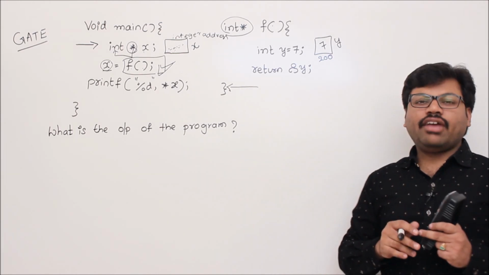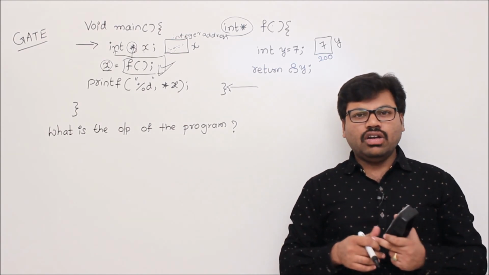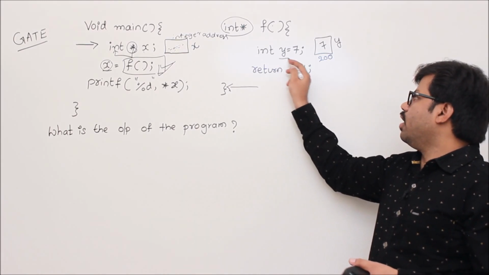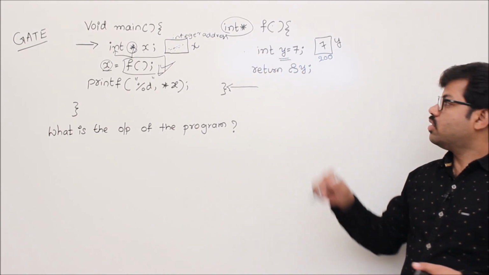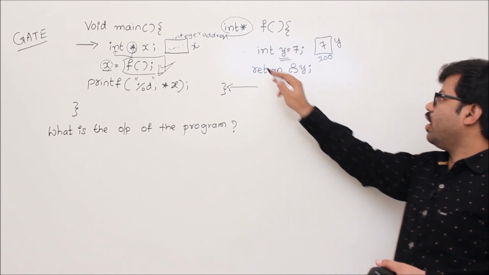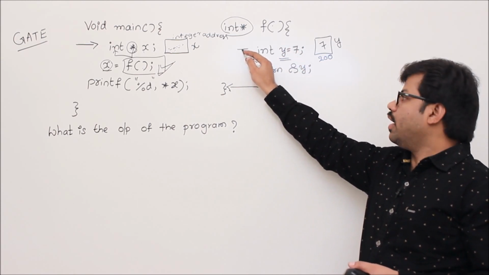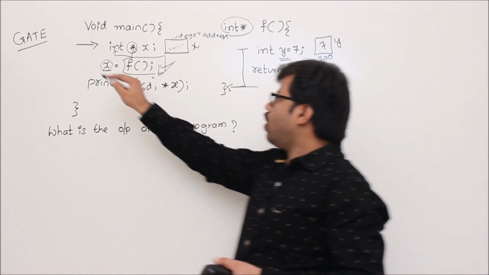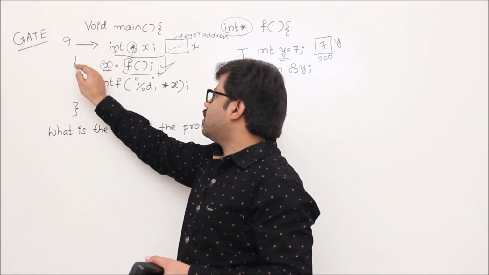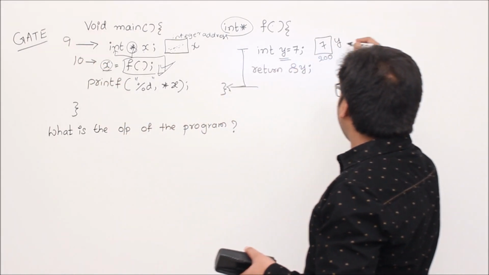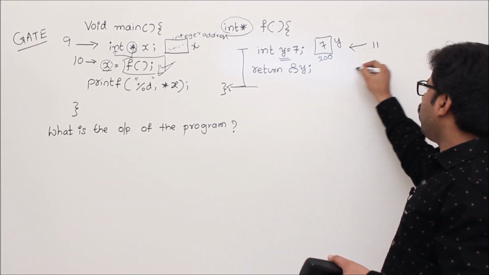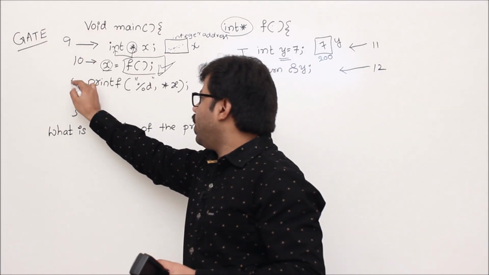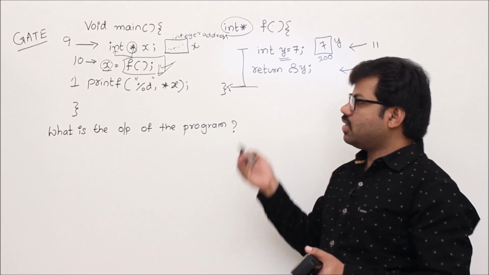Recall the lifetime of any local variable which is automatic or register. This is an automatic variable, isn't it? Because you have not written static. Such a local variable's lifetime is only from the point where it is created to the end of the function execution, right? Let me give a timeline so that you can understand. At 9 o'clock you executed this line, after that this line at 10 o'clock, then at 11 o'clock your control comes here, and at 12 o'clock your control comes here. Then at 1 o'clock you are returning and going to printf, isn't it?